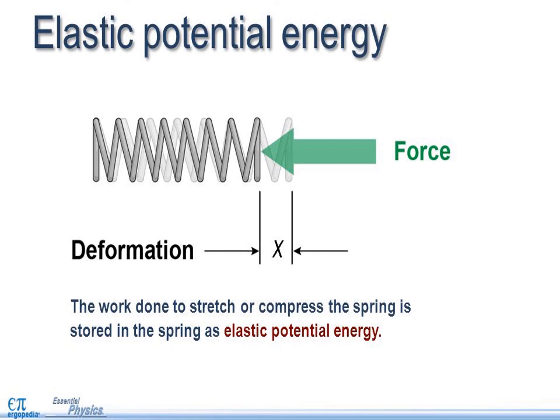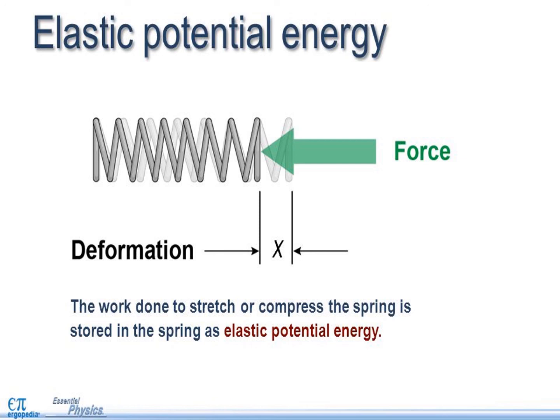So consider a spring mass system. Let us assume a mass m lying on a smooth horizontal table, where x equals 0 is the equilibrium position. One end of the spring is attached to a rigid wall and the other end to the mass. As long as the spring remains in the equilibrium position, its potential energy is 0.